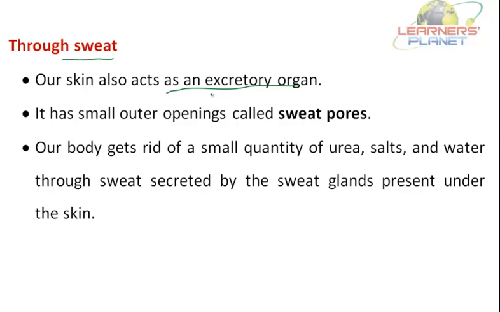Basically, sweat forms from the excretory wastes accumulated in our body. The sweat glands act as excretory organs, and the sweat reaches the skin surface through openings called pores and is finally removed through these pores.